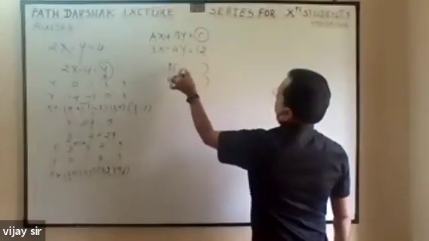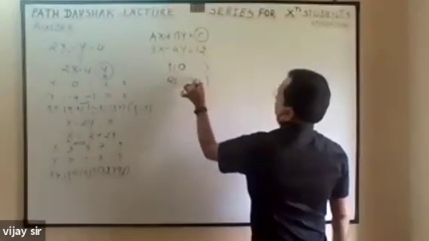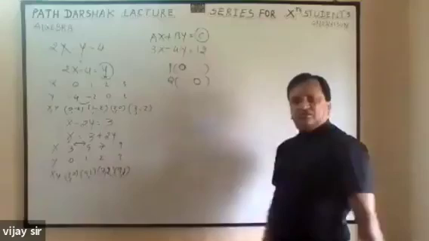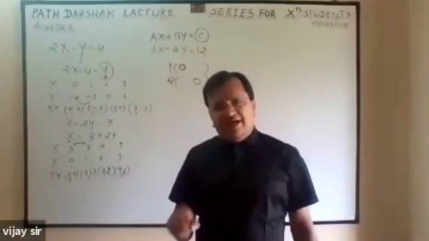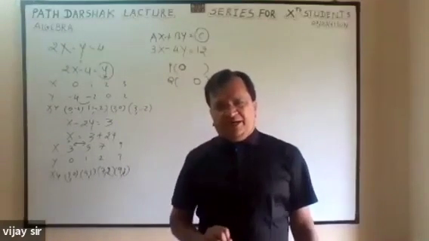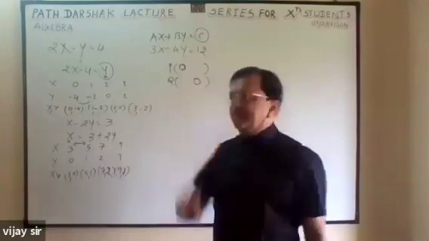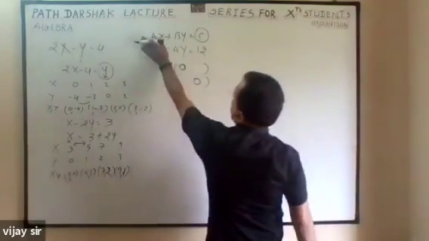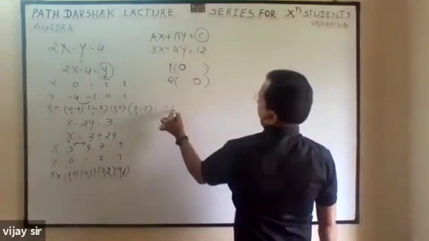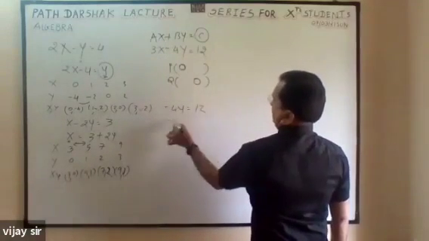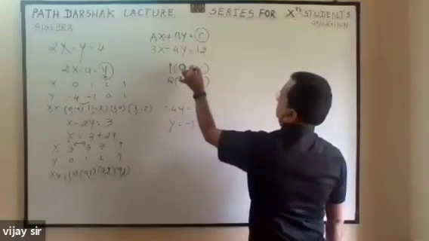Point P, point Q. Take x is equal to 0, take y is equal to 0, because for one line we need a minimum of 2 points. So one time we will take x is equal to 0, and one time y is equal to 0. Suppose x is equal to 0, minus 4y is equal to 12. So y is equal to minus 3.